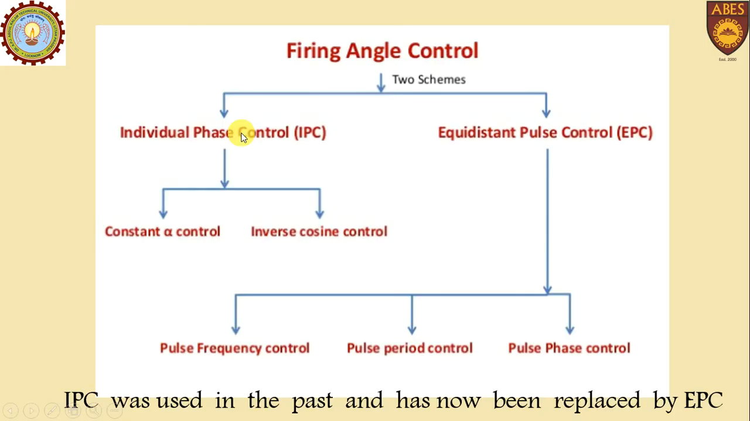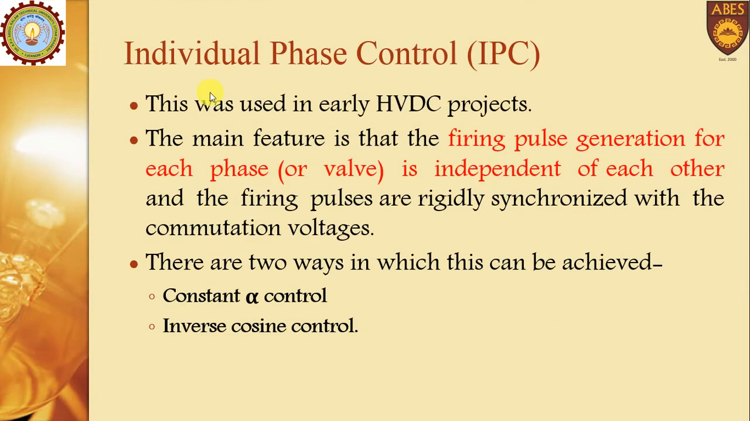So the firing angle control is generally divided into two parts. One is the individual phase control, and the other is the equidistant pulse control. Individual phase control, or IPC, is divided into two parts: the constant alpha control or inverse cosine control. And the EPC is divided into three parts: pulse frequency control, pulse period control, and pulse phase control. Out of these two schemes, IPC was used in the past, and now it is replaced by the EPC techniques. We will discuss these one by one.